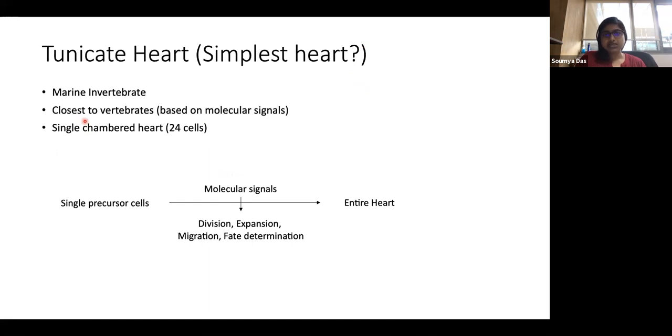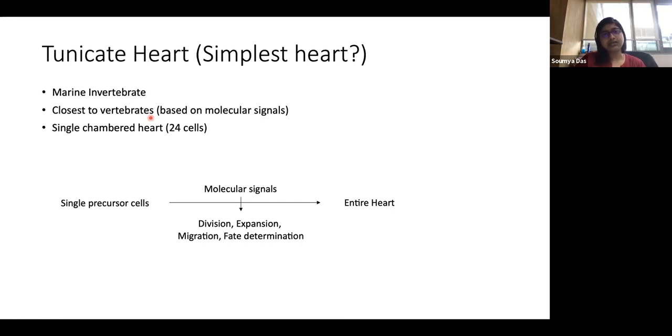It is closest to the vertebrate. In many cases, people do research on the tunicate heart because it is easy to manipulate. The fewer cells you have in an organism, the easier it becomes to manipulate. So for that matter, this is one of the popular experimental models to study the development of the heart.